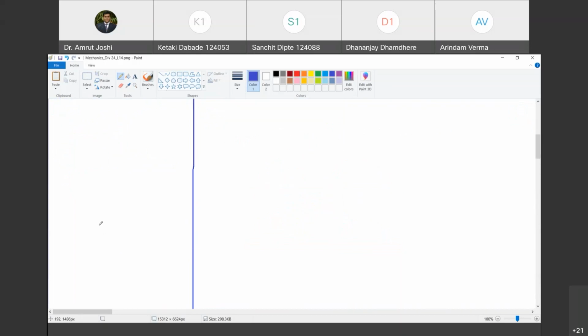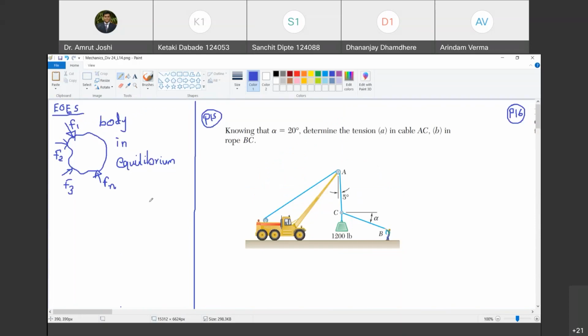Now, let us look at how this equilibrium manifests itself in the form of mathematical or physical equations. Are you with me? Yes, sir. Okay. So, what we are going to say is, let us say this body is in absolute equilibrium, and we are going to apply Newton's second law to this body. Are you with me? Yes, sir. Newton's second law.